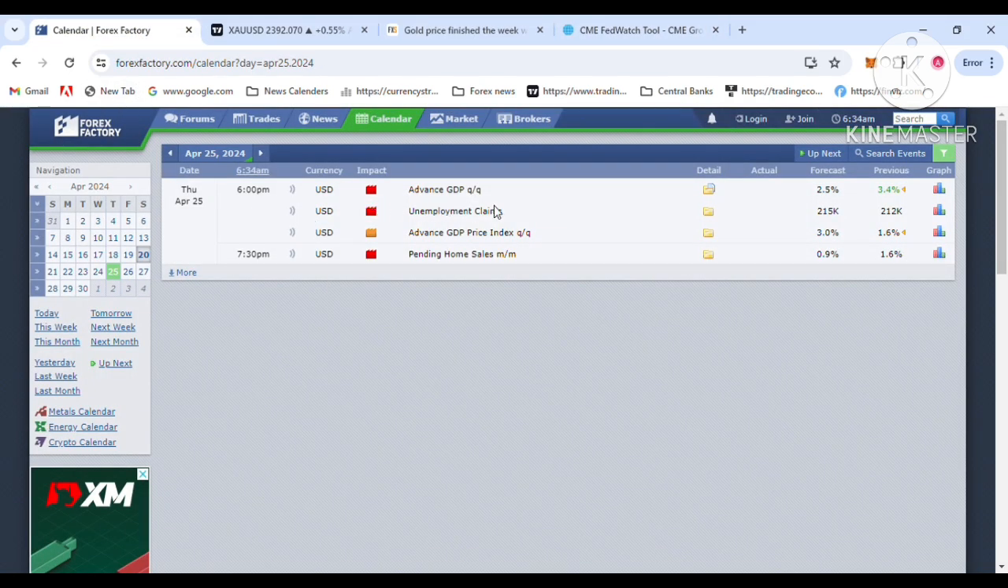This is the Forex Factory for next week. The US GDP quarterly report is there. 2.5 is the forecast. If the GDP report drops, the dollar sells off and gold again becomes a buy opportunity.